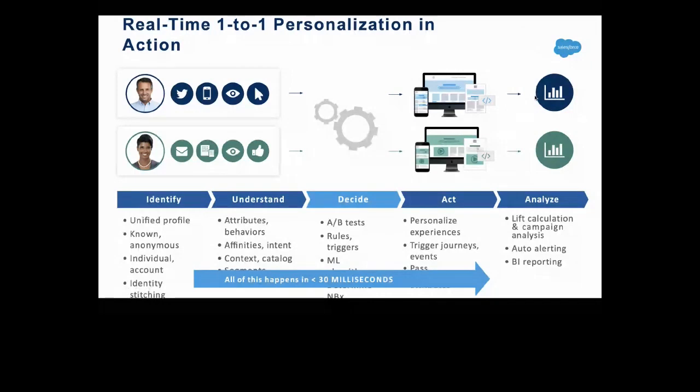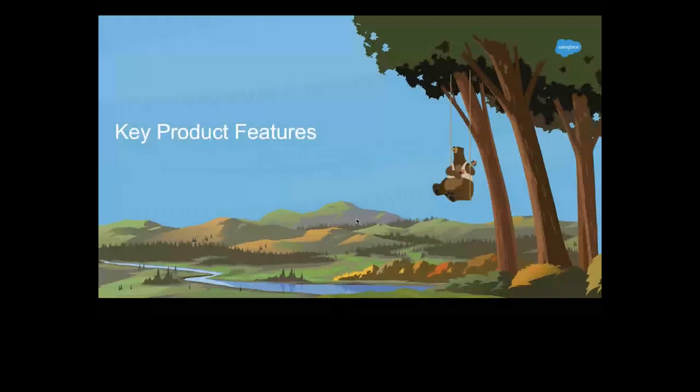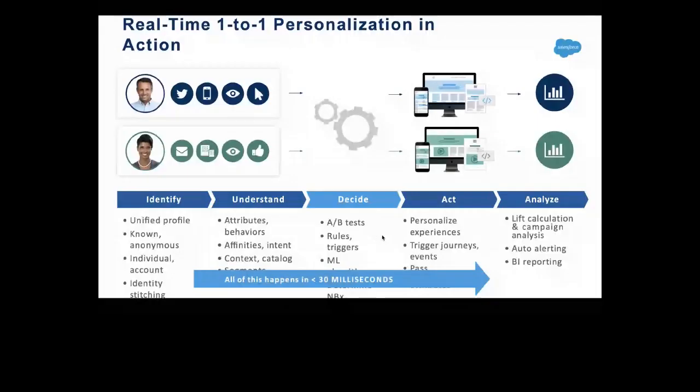So in real time, we have a unified profile, known or unknown user, with an individual account, where we are doing identity stitching or profile stitching. After that, we understand the entire data, decide what kind of data we got, and then do the profile stitching. We perform Einstein, A/B testing, rules or triggers, and we segment the data. Then we provide a personalized experience with Journey Builder, triggering journeys or events or iPaaS platforms, all acting together.